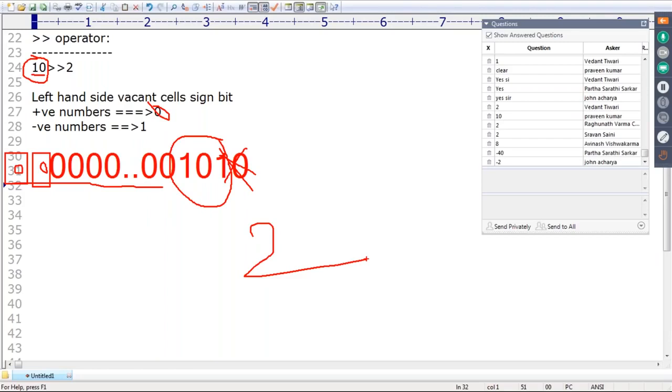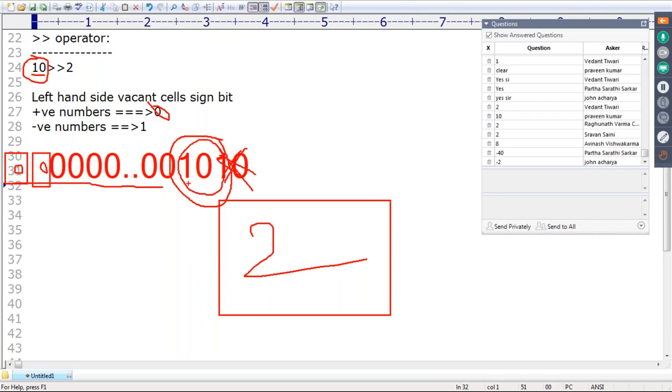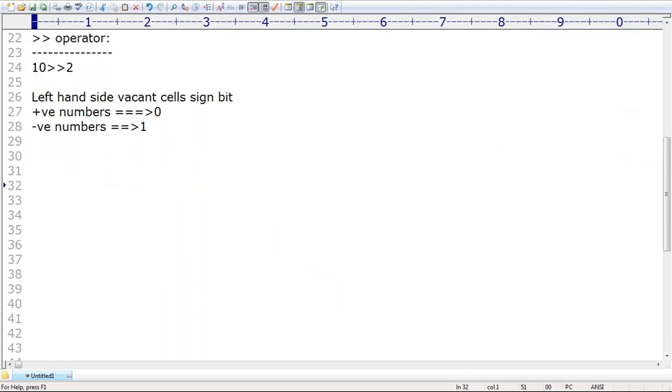Left hand side vacant cells we have to fill with the sign bit. But if it is a positive number, the sign bit is always 0, so adding 0 there makes no difference. Then what is the output? We are going to get only 2 bits because the last 2 bits are already gone. Then automatically 1 0, and the value 1 0 is nothing but 2. Clear? Are you able to understand?